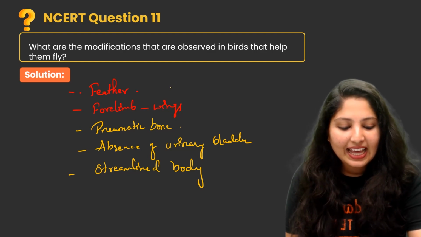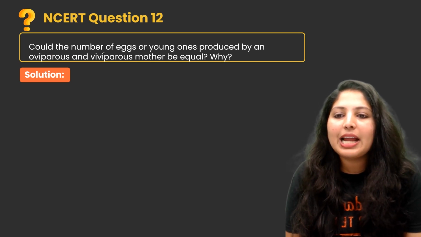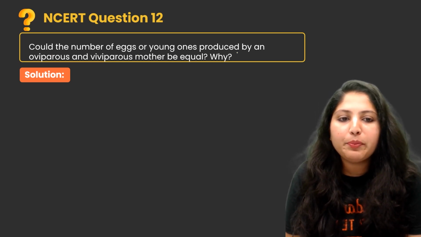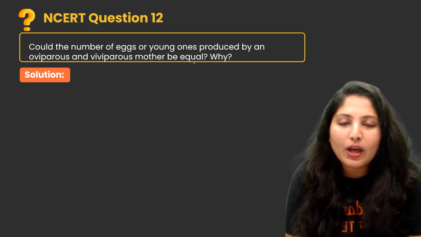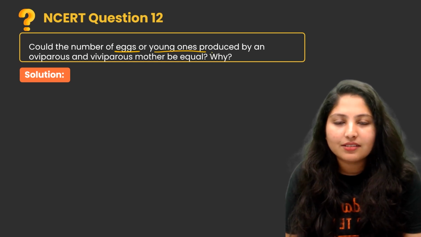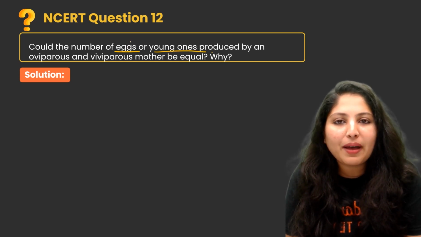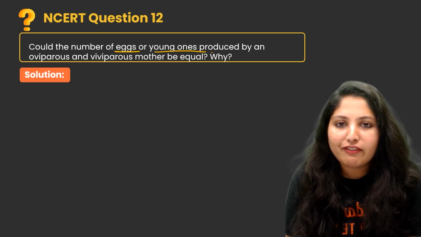Next one is question number 12. Could the number of eggs or young ones produced by oviparous and viviparous mothers be equal? Why? Egg is produced by oviparous and young one is produced by viviparous.